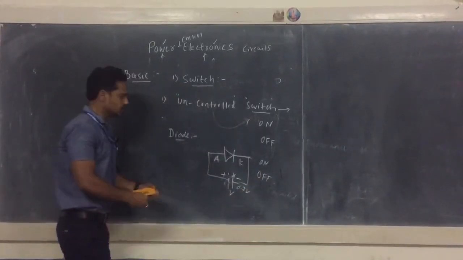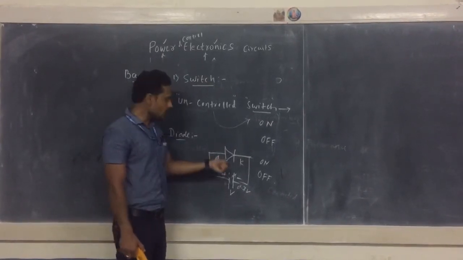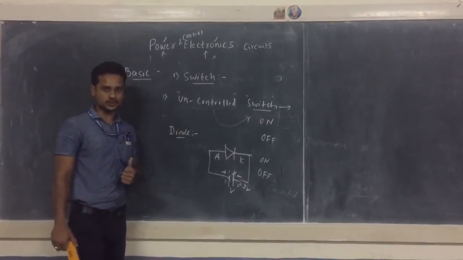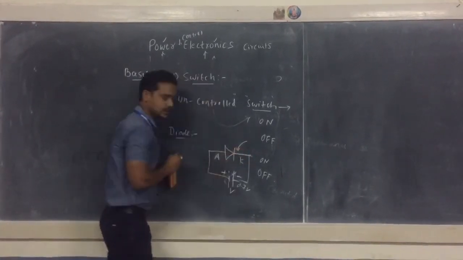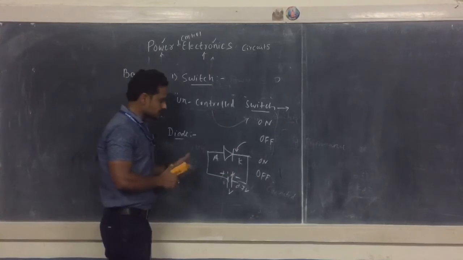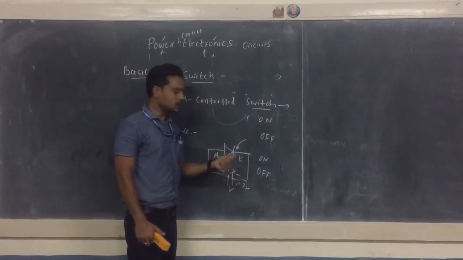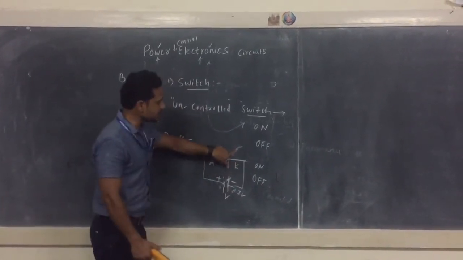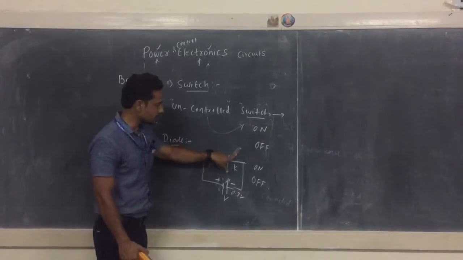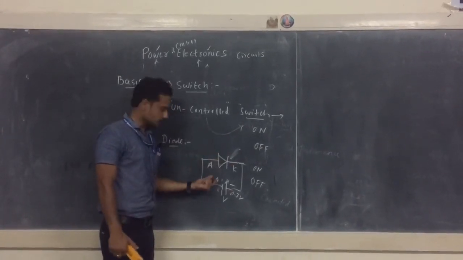Okay, this is the nominal behavior of this diode here. Now how can you say that it is an uncontrolled switch? This means you don't have any external signal or a control signal that can be applied to this diode, so that whenever you want to turn it on or turn it off, that can be achieved here. You don't have a control signal so that you can control the operation of this switch, this diode.